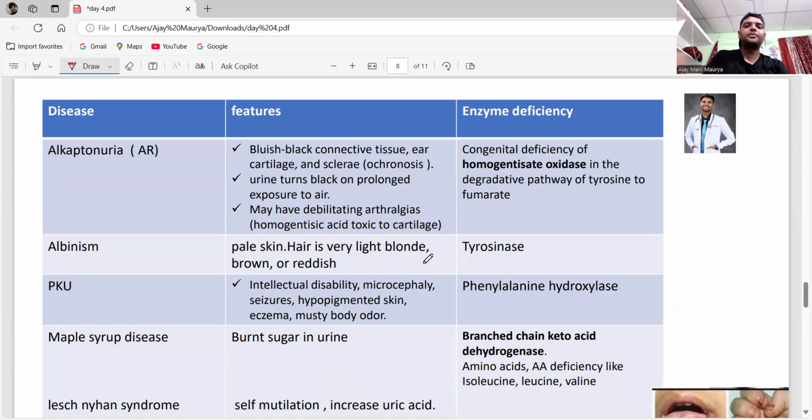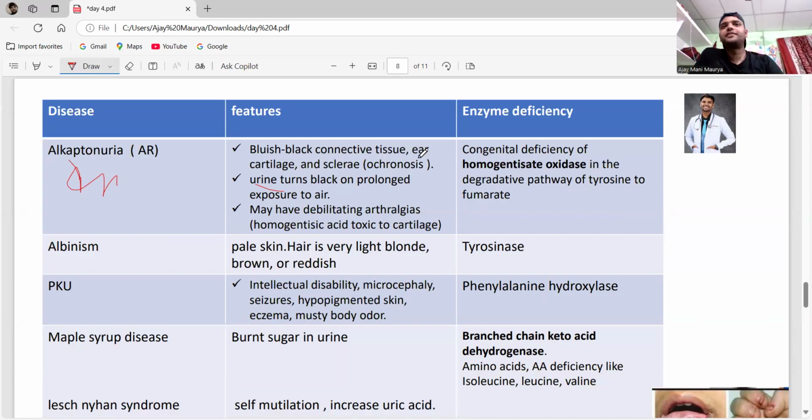First of all is alkaptonuria. Alka means kala, kala means black. There is black urine. See, urine will turn black on prolonged exposure to air. There is ochronosis, which is bluish black connective tissue, ear cartilage, and the sclera, and may have debilitating arthralgias.